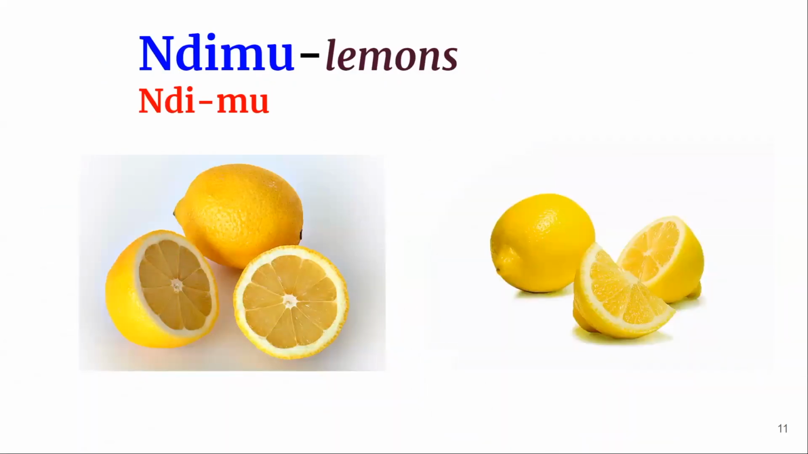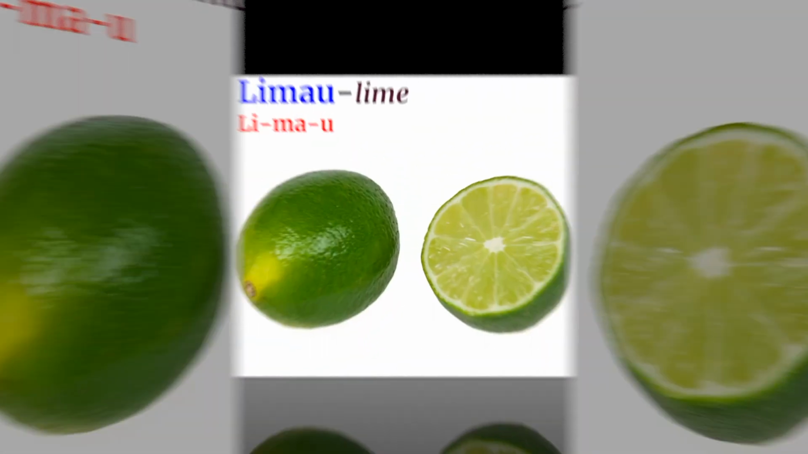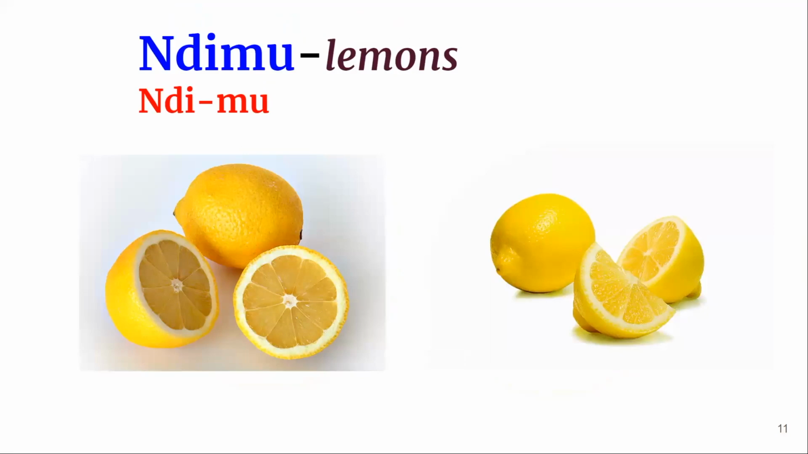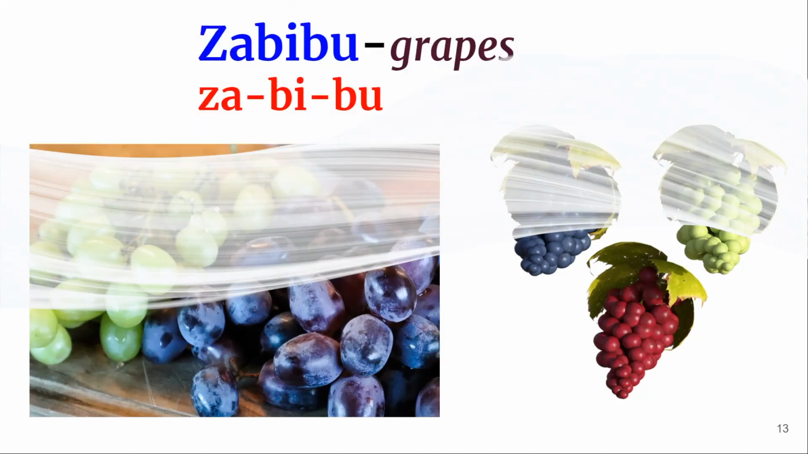Ndimu, lemon. Limau, lime. Zabibu, grapes, the different kinds of grapes, whether it's green, black, red. Zabibu, like zambarau, purple color. Zabibu, grapes. Ndimu, lemon. Limau, lime. Zabibu, grapes.